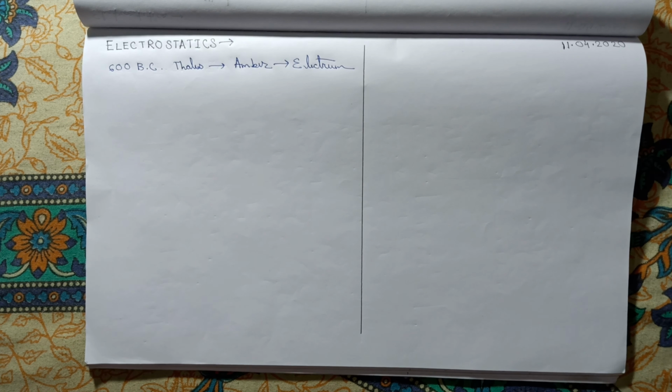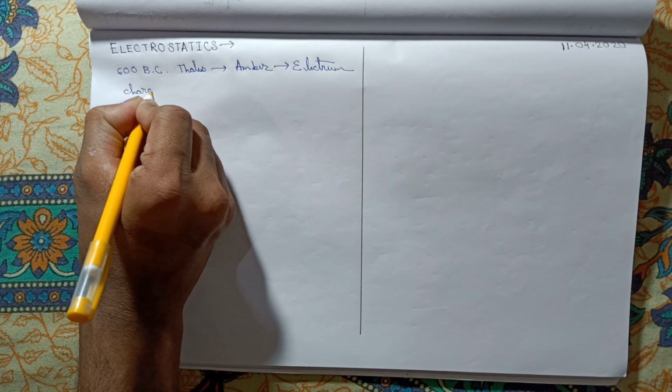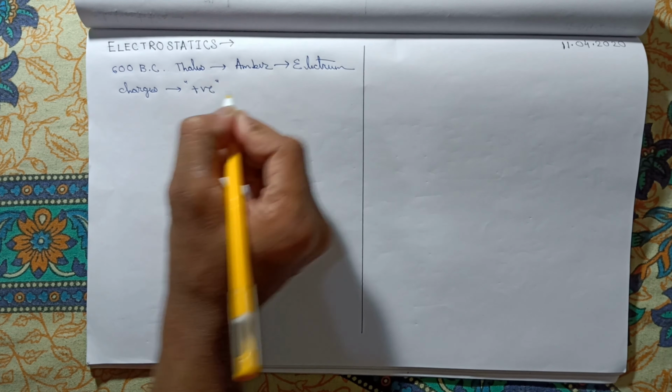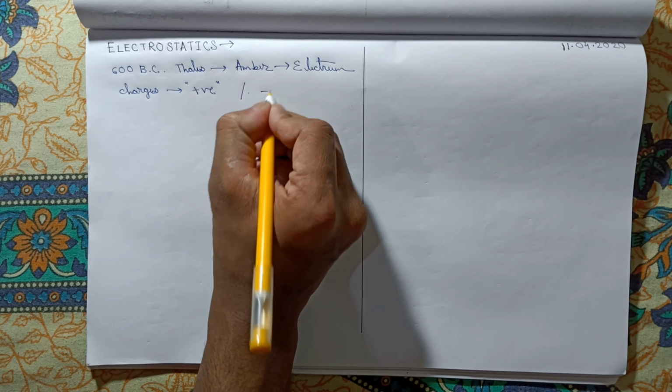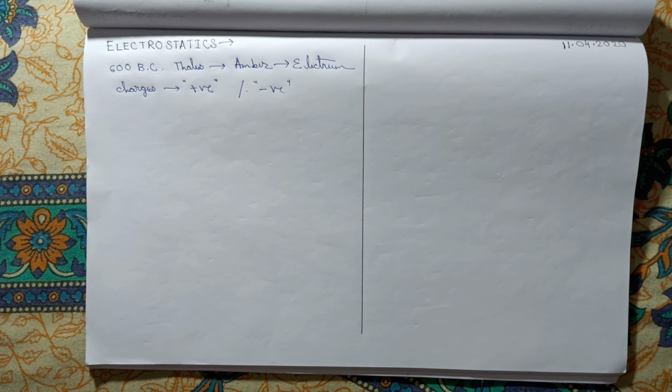As we all know, charges are of two types. In case of polarity, one is positive and another is negative. Some charges are positively polarized and some charges are negatively polarized.